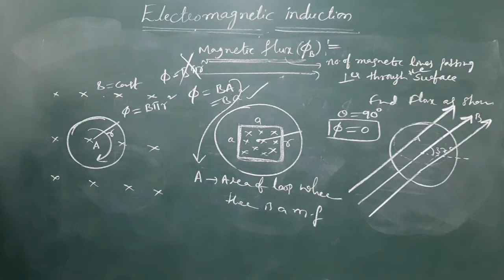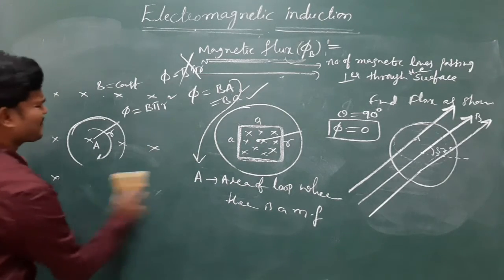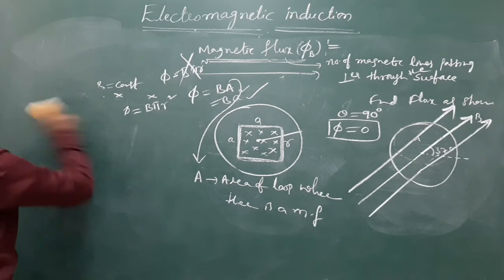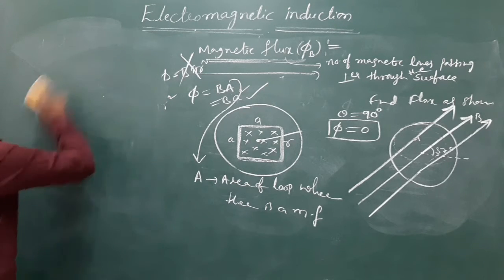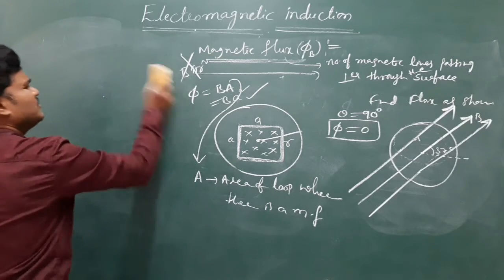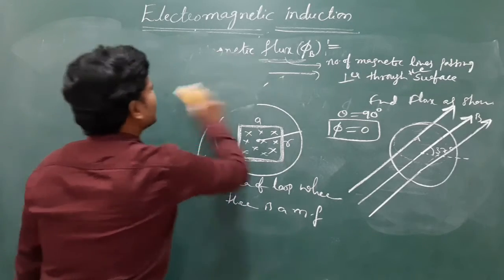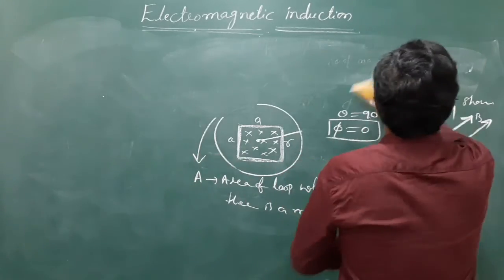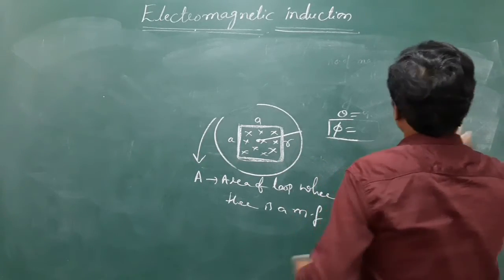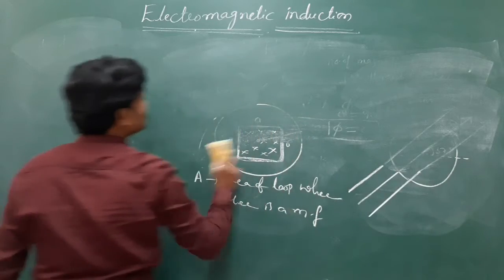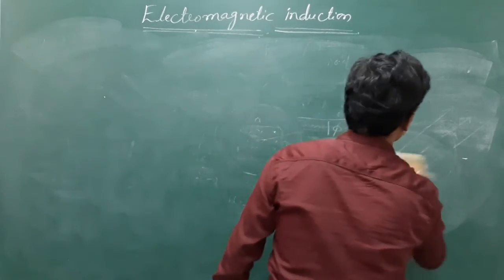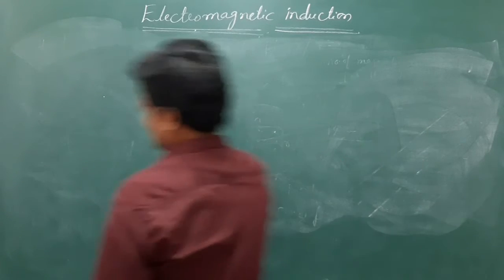And see, anyhow we know so far that when magnetic flux changes near the coil, then in the coil some electrical currents are induced.